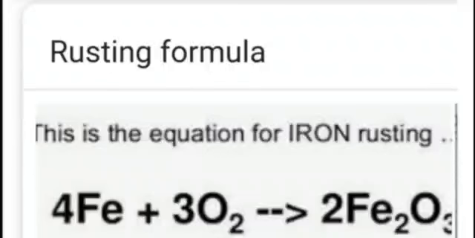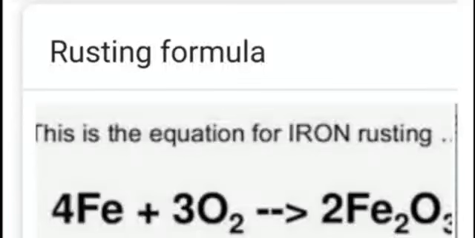Here Fe is the chemical symbol of iron. The Latin name of iron is ferrum. So the chemical symbol of iron is Fe. Here 2Fe2O3 is iron oxide, ferric oxide.